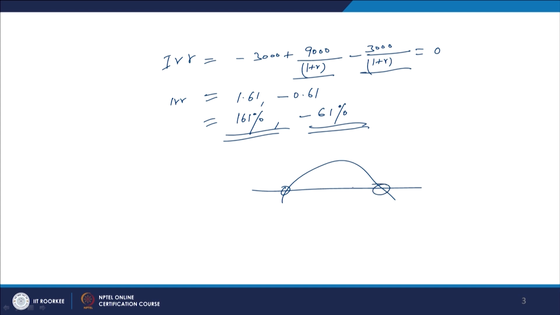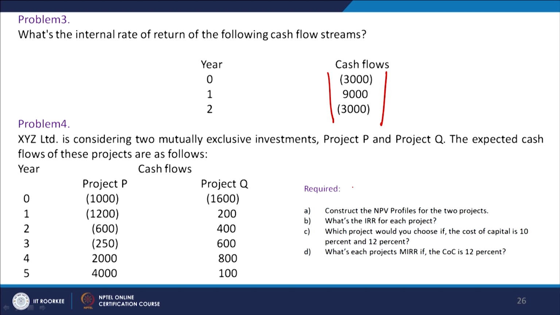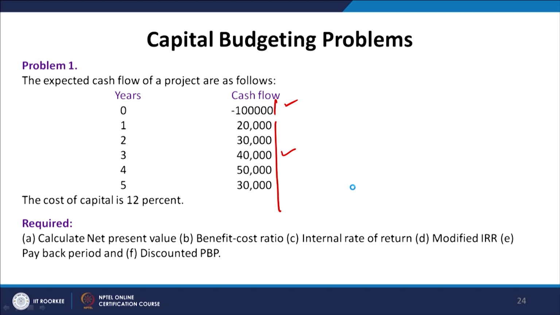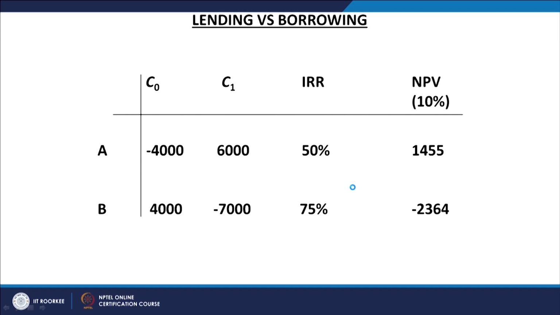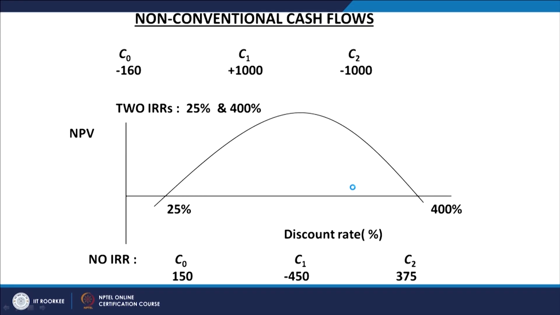You cannot select. So this is the limitation which we discussed some time back: in case of non-conventional cash flows, if you want to apply the internal rate of return, it is not possible, as this problem comes up. In one case it is coming up as say 25% and in the other case as 400%.